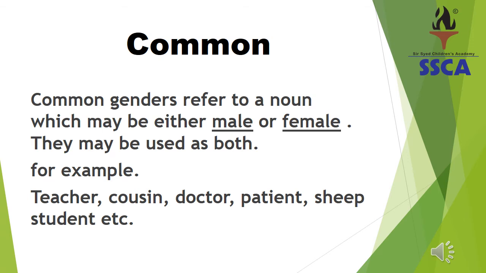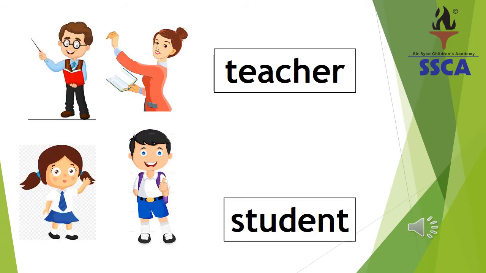Let's have some examples for this. Now see here, teacher as a male and teacher as a female. The noun teacher can be used for both. Teacher may be a male or female. In the same way, a student, you are also a student, and your sister is also a student. So a student may be a common gender. I hope this is easy to understand.